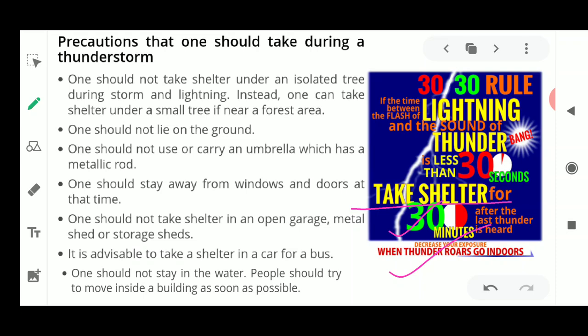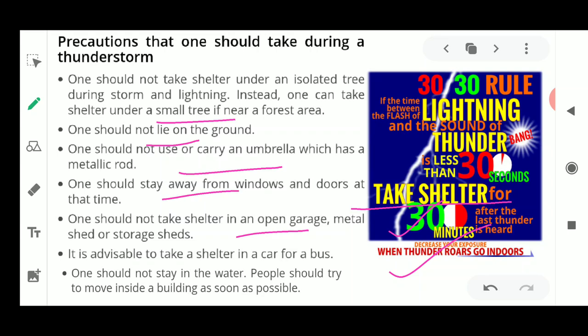So it is written here, one should not take shelter under an isolated tree, as I told you, and we could take shelter under a small tree. Next, one should not lie down on the earth's surface. Next, we should not carry an umbrella, or use any metallic rod. Next, we should stay away from windows and doors at the time, and we should not take shelter in an open garage or near metallic objects.